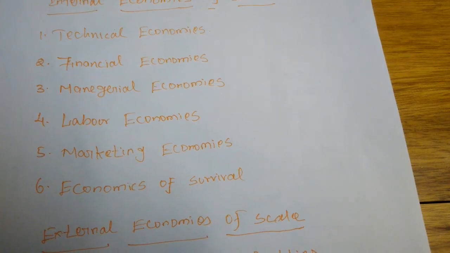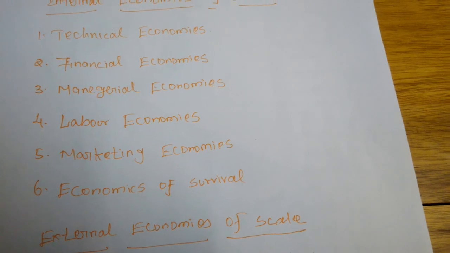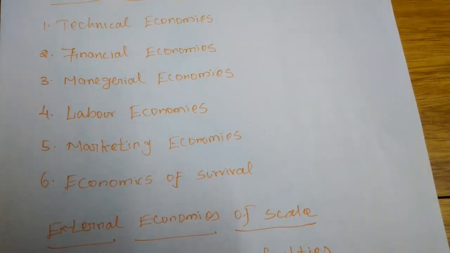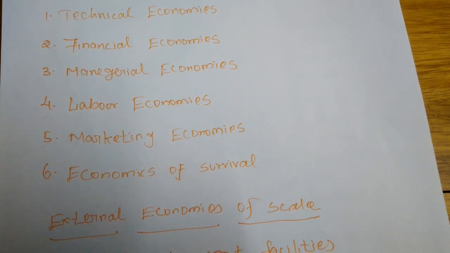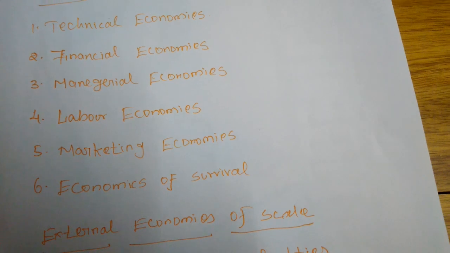Suddenly, if the demand for any commodity is down, the large scale industries are able to cope with the reduced demand and focus on the production of other commodities.